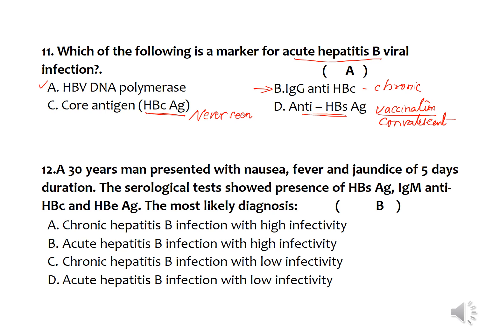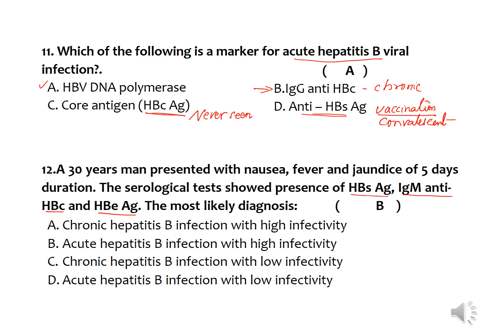Then, a 30-year-old man presented with nausea, vomiting, and jaundice for 5 days duration. The serological tests showed presence of HBsAg marker, IgM anti-HBc, and HBeAg. These are three important markers. HBsAg is present as long as the people are suffering with the disease, and sometimes during the chronic carrier state also.